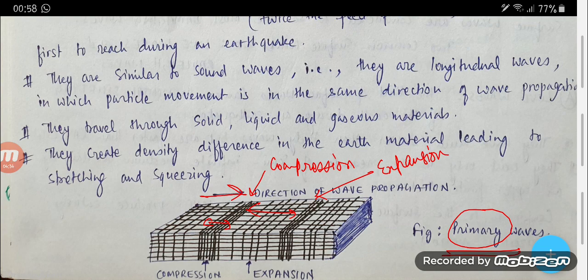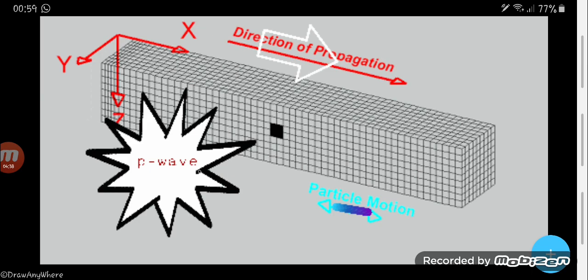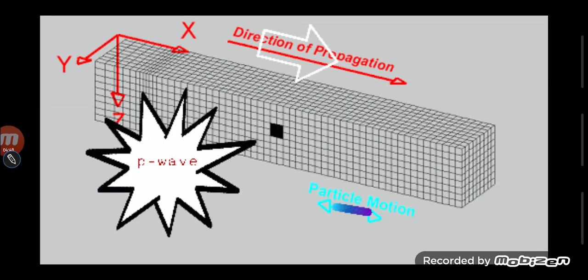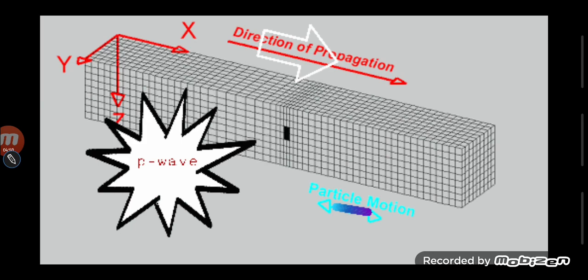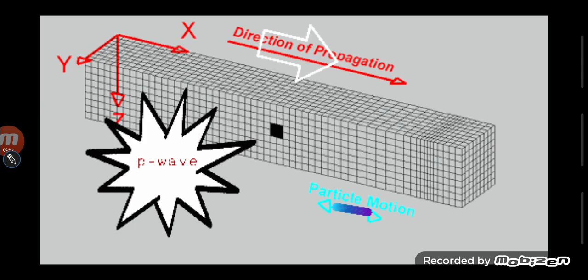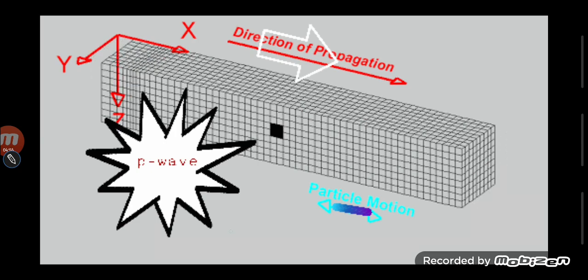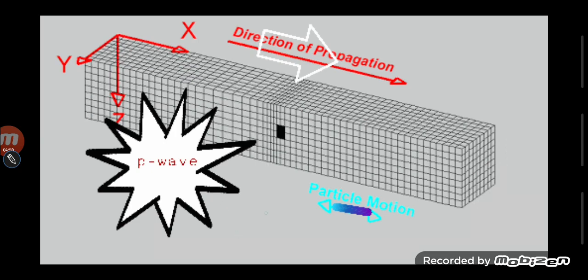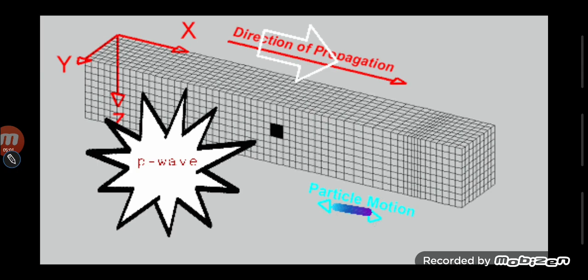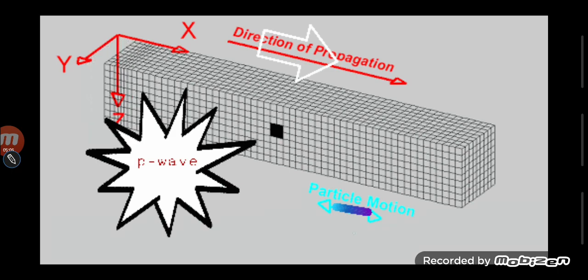So let us understand through this picture. In this picture you will be able to understand the expansion and contraction of the primary wave. So let's see it. This portion gets compressed and stretched. As you see, the particle motion and the direction of propagation of the P wave along the x, y and z axis.